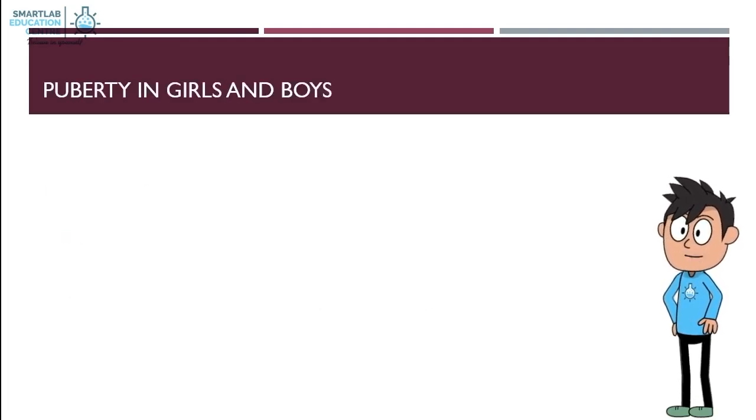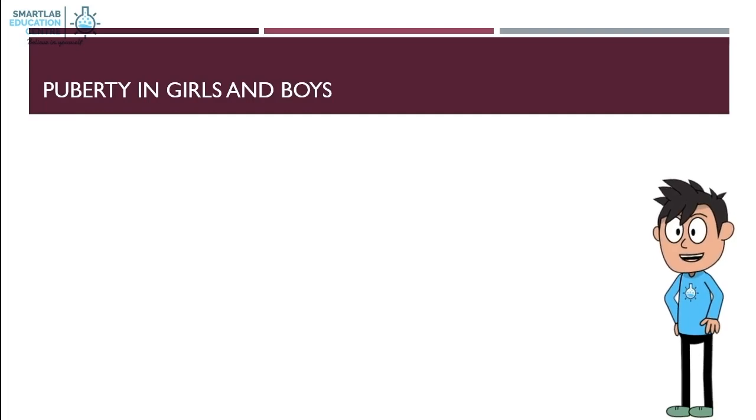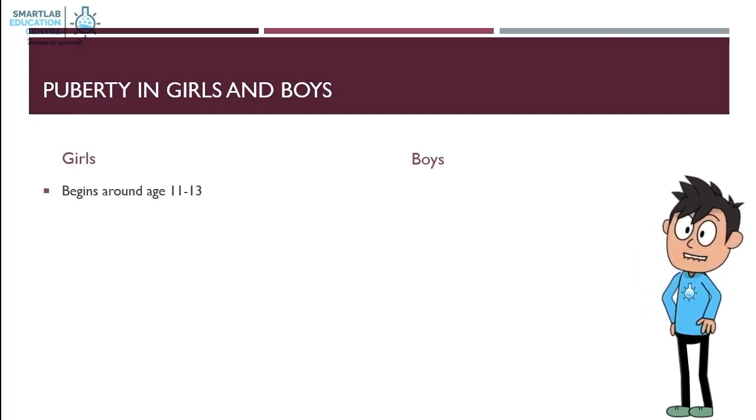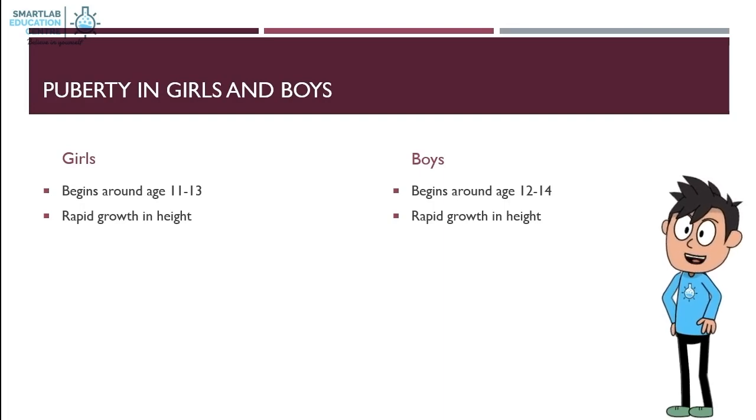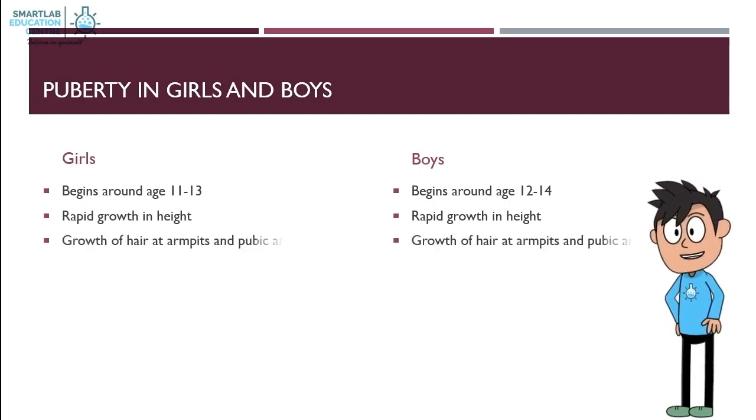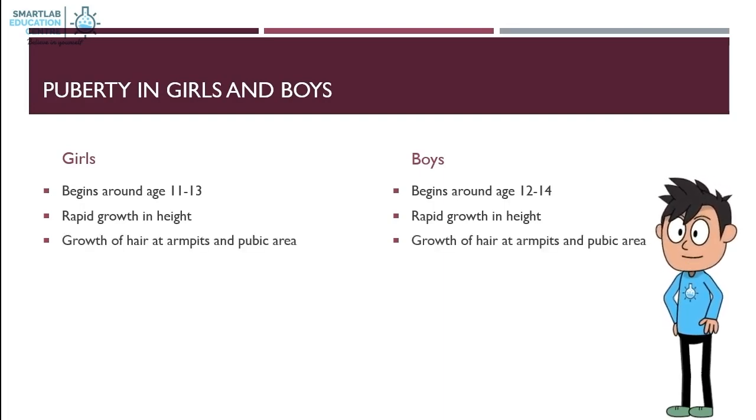Let's take a look at the similarities and differences in girls and boys during puberty. Girls begin puberty around the age of 11 to 13. Boys begin around the age of 12 to 14. Both boys and girls experience rapid growth in height, and also growth of hair at the armpits and pubic area.